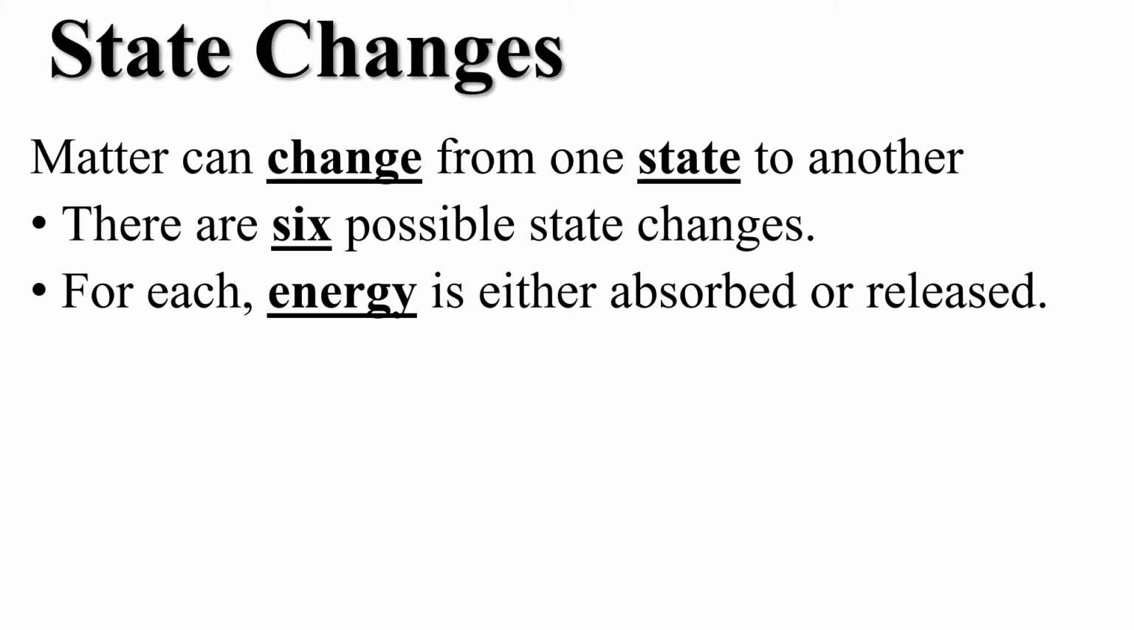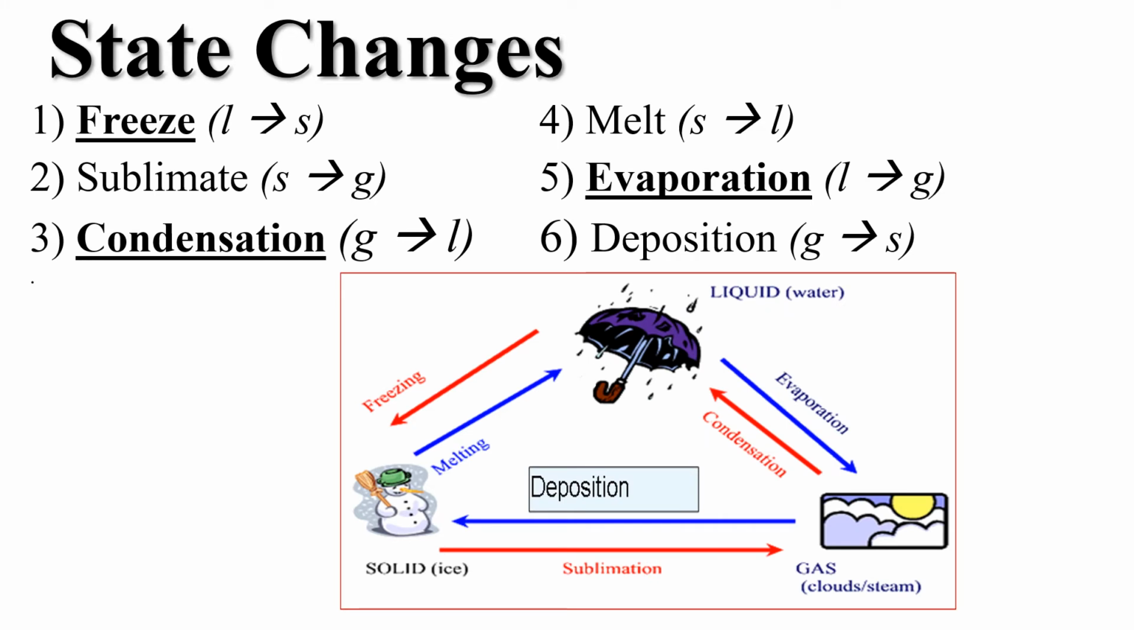Matter can change from one state to another. There are 6 possible state changes, and you're going to need to know all of these 6. For each one, energy is either going to be absorbed or released in order for that substance to change state. So here are the 6 state changes. Freezing, you do know what freeze means. Sublimate may be a new one. When something goes from the solid state directly to a gas state, it skips the liquid phase.